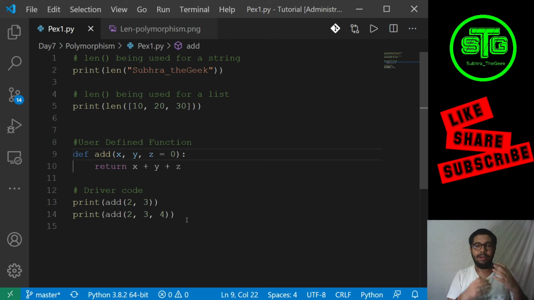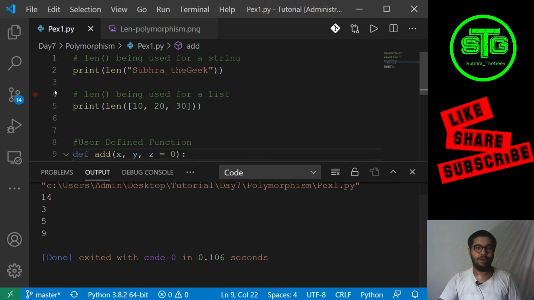To add two or three variables, or as an advanced thing you can try this out: you can add n number of variables. You can define a function in such a way that you can add n number of variables. So we can do that. I think I will be showing it in the advanced classes. So guys, let's run this.